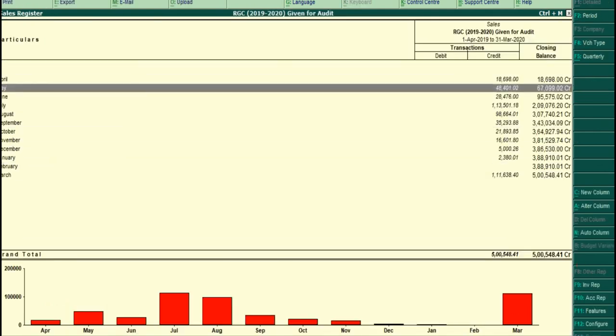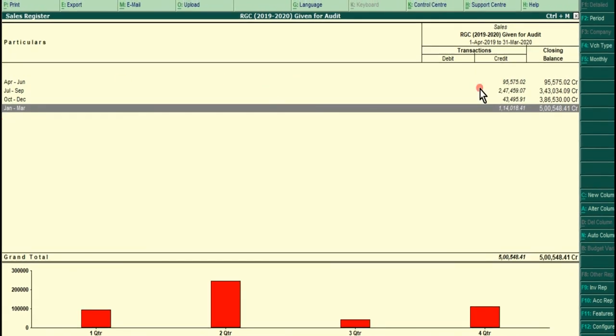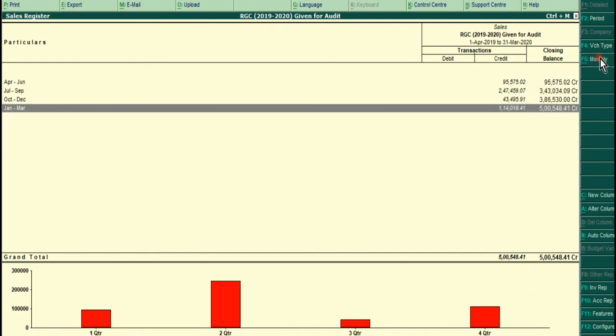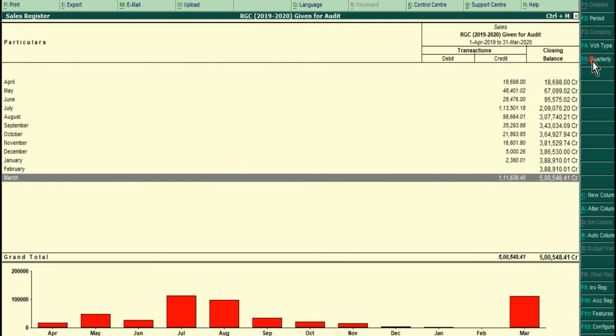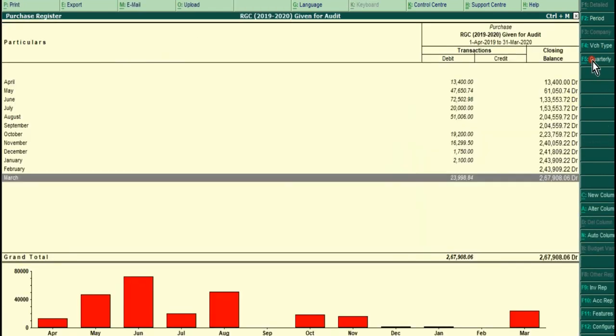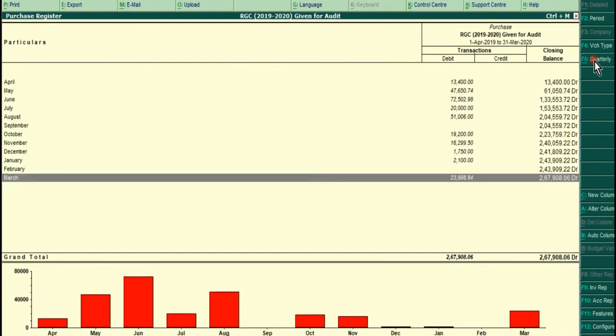Even you can take quarterly sales register or monthly sales register by pressing this option. By pressing the quarterly, monthly button, that is Alt F5. And you can press escape to go back in the same way. Purchase register. Again, monthly, quarterly reports we can display.